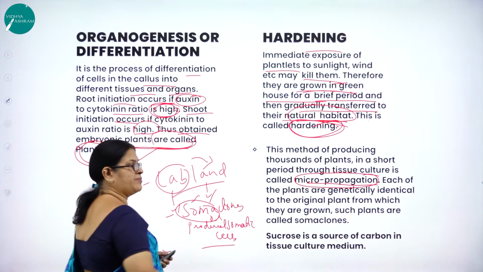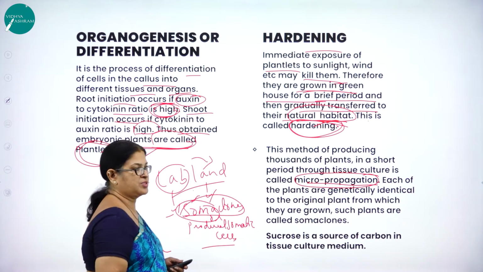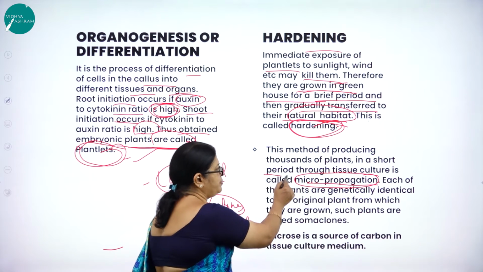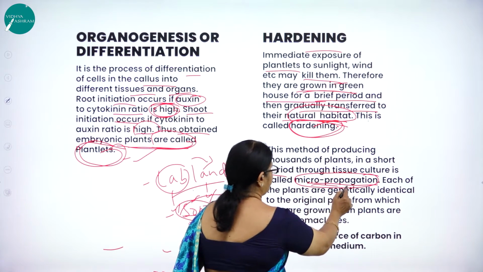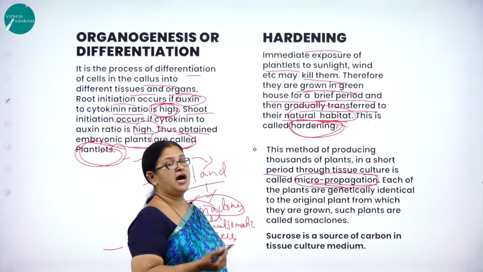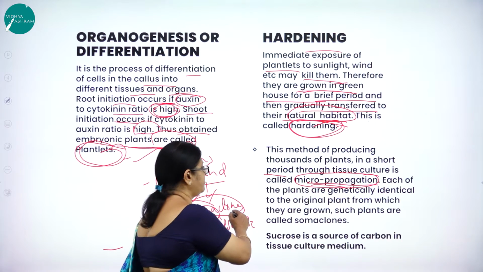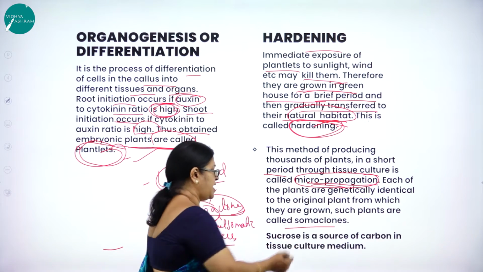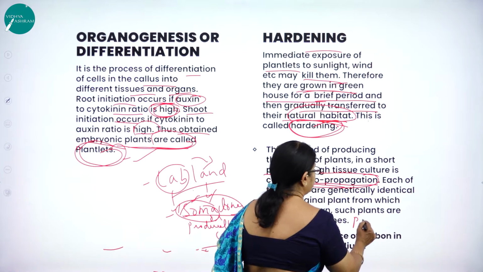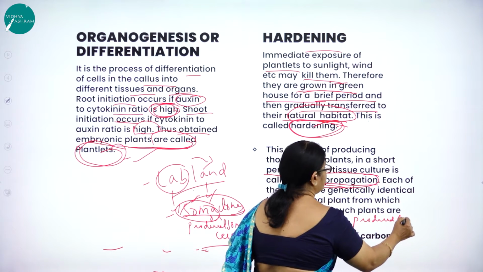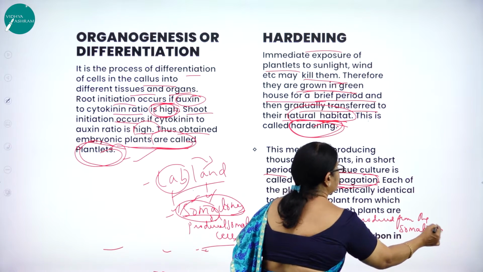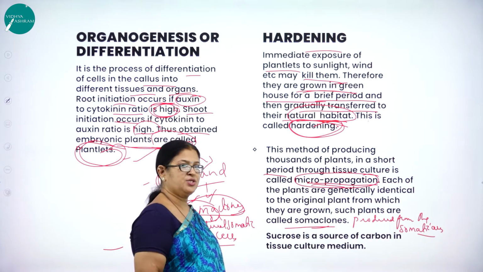Because they are produced from somatic cells, hence the name soma clones. As I said, the method of production of thousands of plants in a short period through tissue culture is called micropropagation, and each of the plants produced through micropropagation are genetically identical, and hence they are referred to as what? Soma clones. Why are they called soma clones? Because they are produced from the somatic cells.